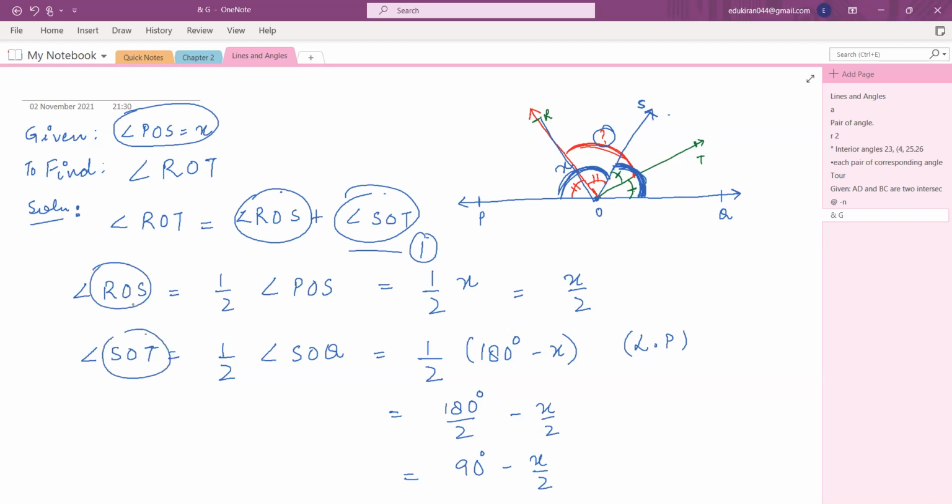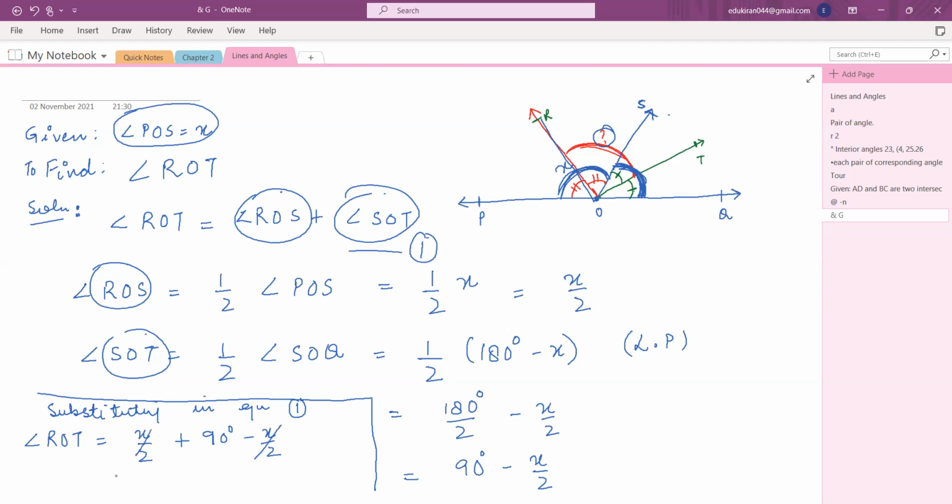Now put all these two values in your equation number 1. So I'm using this space now. So substituting in equation 1, you get angle ROT is equal to, what is angle ROS? You have found out X by 2. Then what is SOT, which is 90 degree minus X by 2, right? So X by 2 minus X by 2 is 0, they will cancel out. So angle ROT is 90 degree. So this is what you got. Angle ROT is equal to 90 degree is the answer.